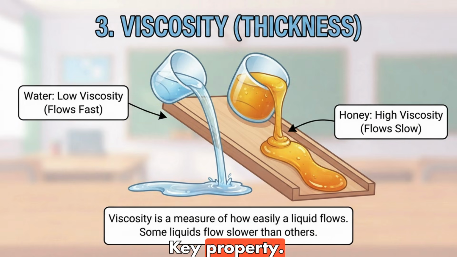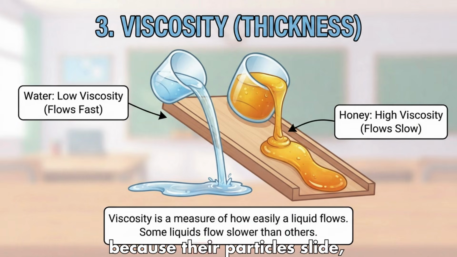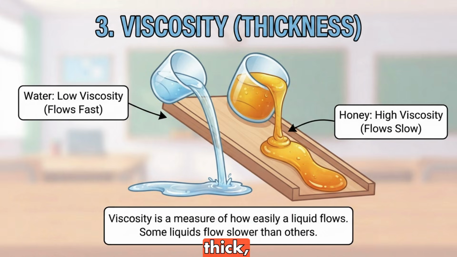Key property. Viscosity, thickness. Now that we know liquids flow, because their particles slide, we need to understand that not all liquids flow the same way. Viscosity is a scientific word for how thick or sticky a liquid is, or how easily it flows. It describes a liquid's resistance to flow.